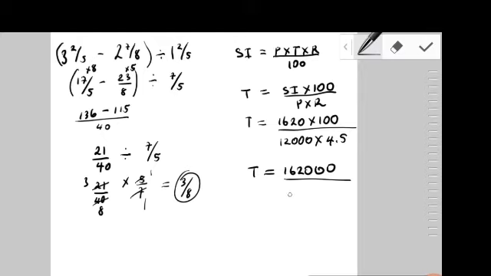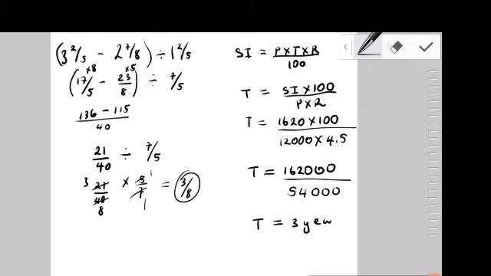That's going to give us 54,000. So 162,000 divided by 54,000. Oops, too many zeros, guys. Okay, and that should give us 3. So that works out exactly to be 3 years.